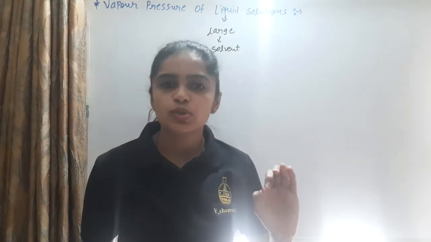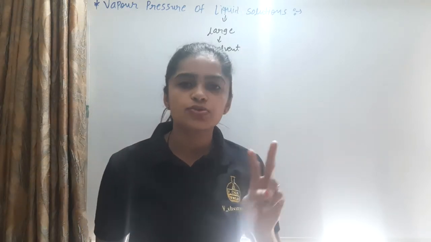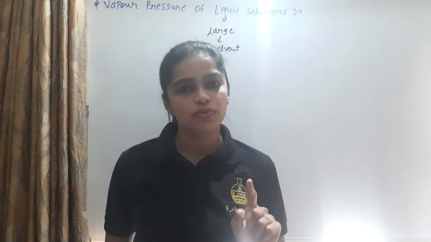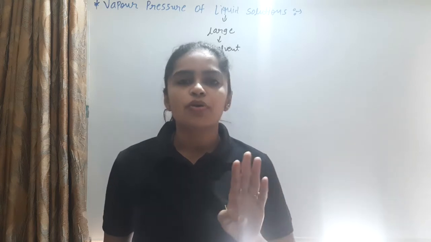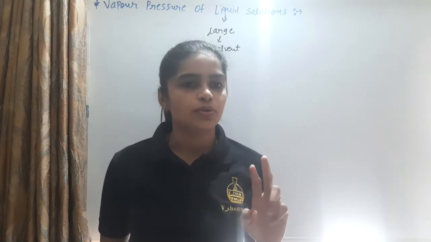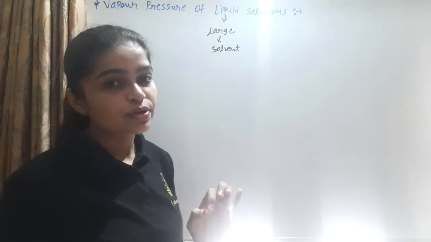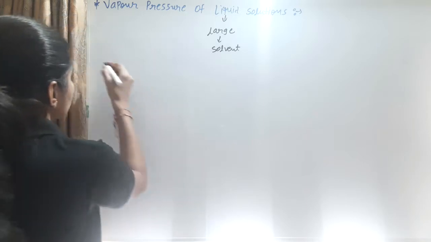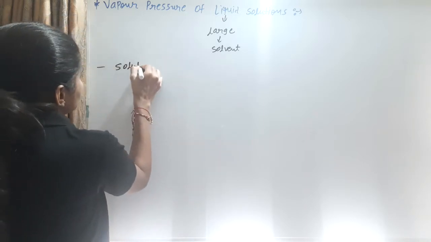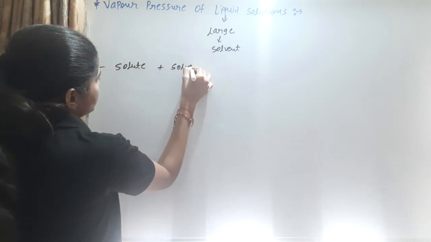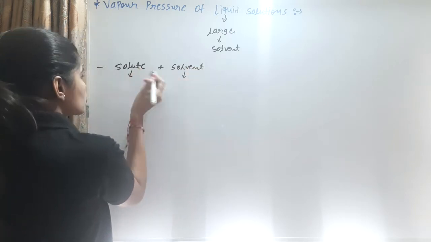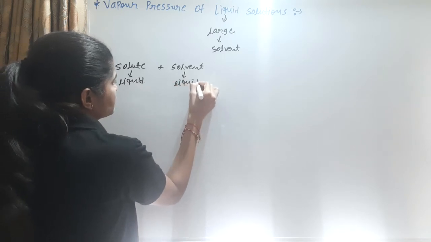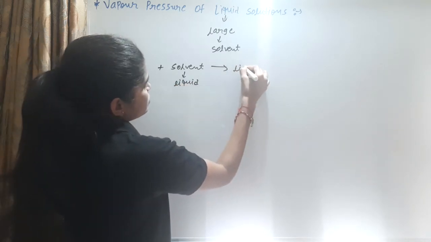Consider a binary solution. A binary solution means two components are present in the solution, one solute and one solvent. In a trinary solution, three components are present, one solvent and two solutes. First consider the binary solution, with one solute and one solvent. In this case, consider the solute as a liquid and the solvent as a liquid. So it gives the liquid solution.